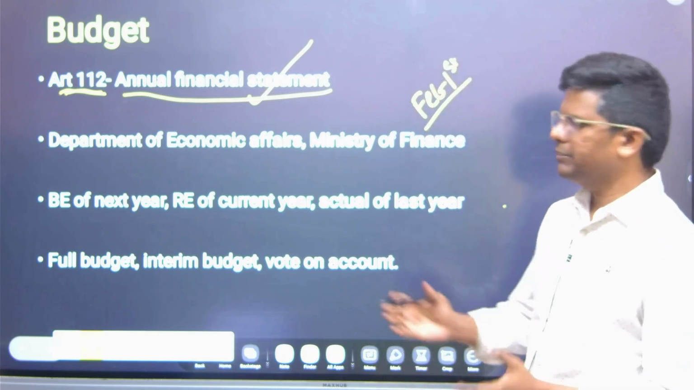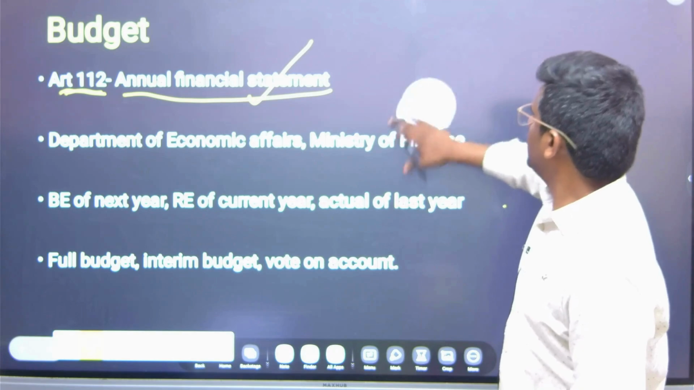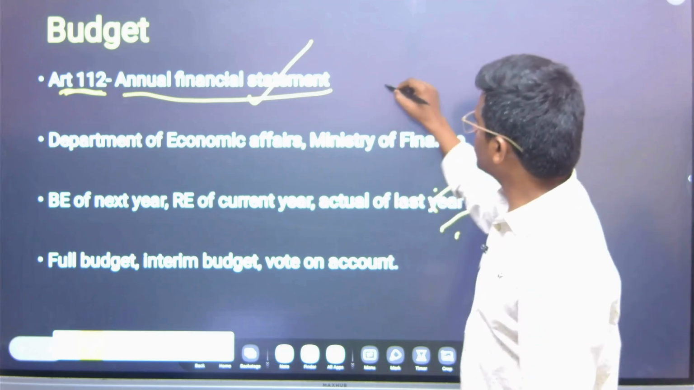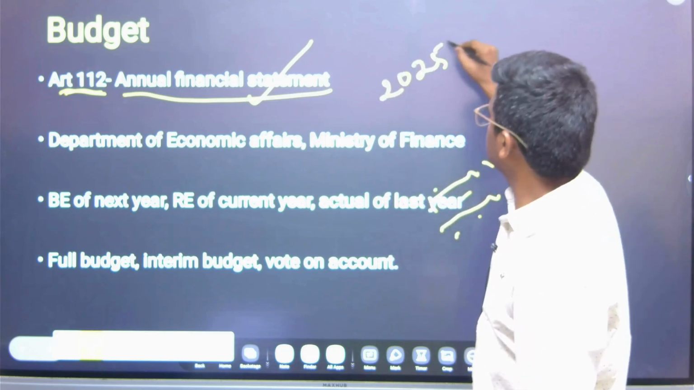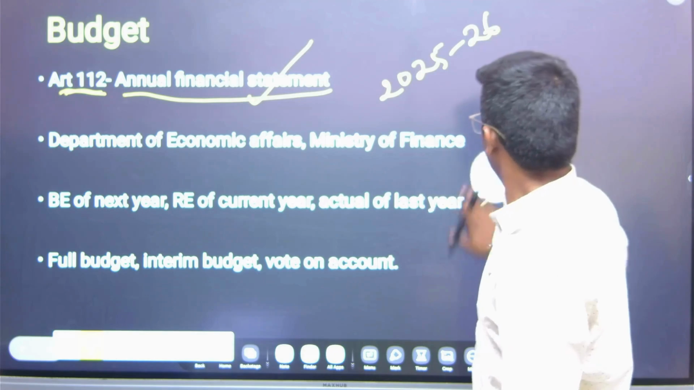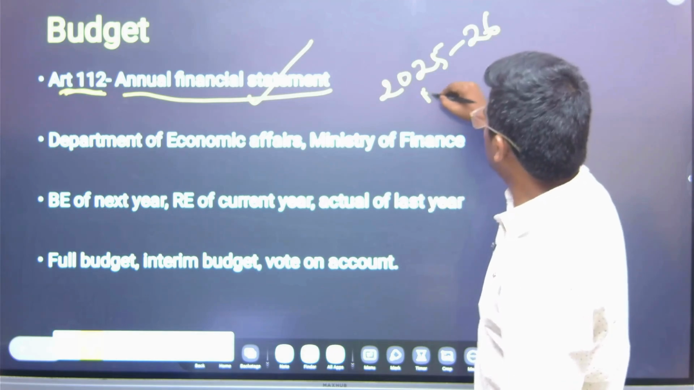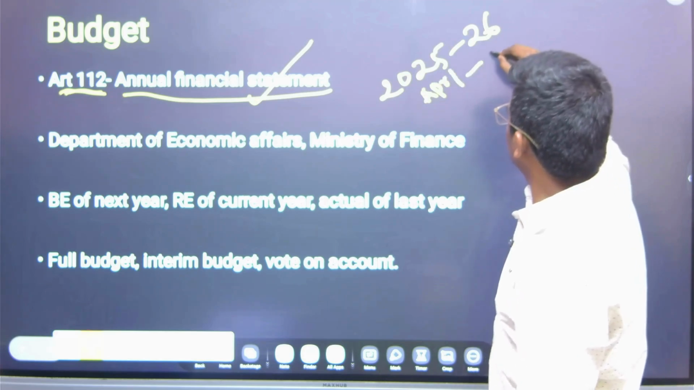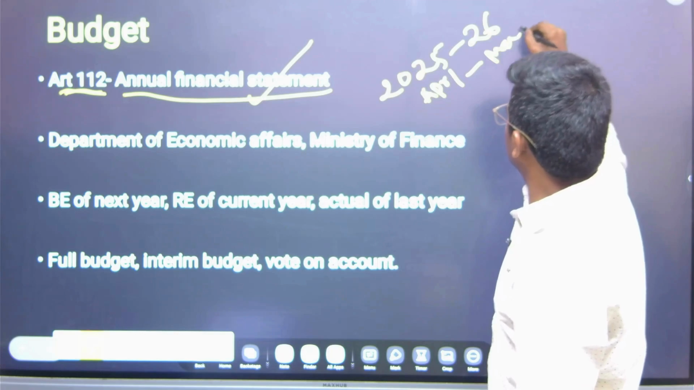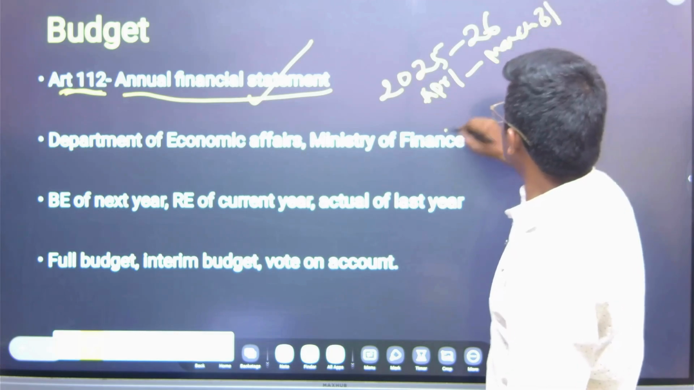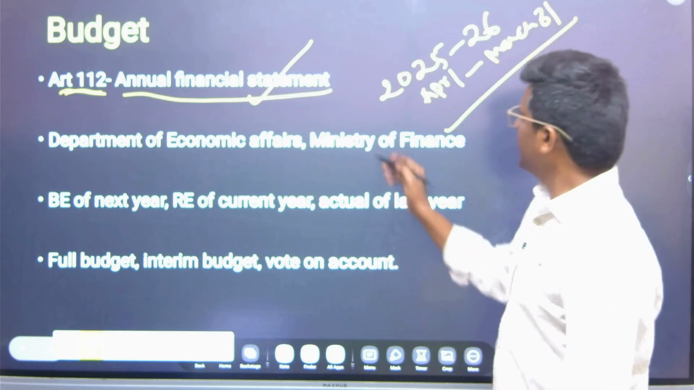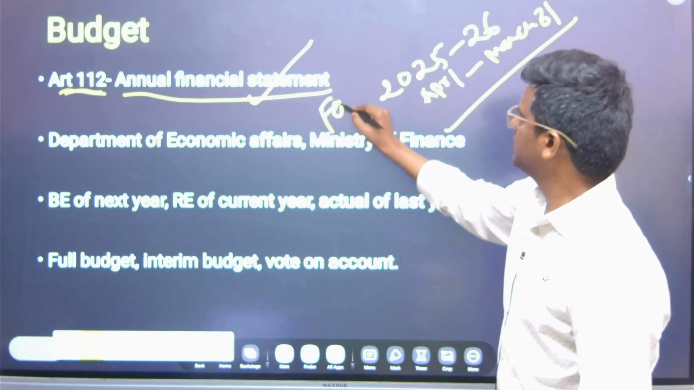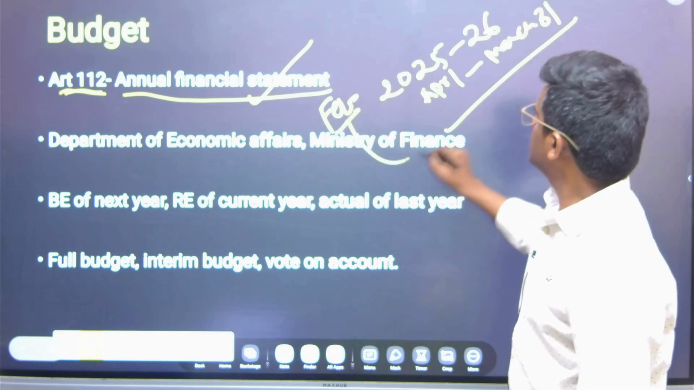And the budget is presented in February of the financial year. Why? Suppose 2025-26: the financial year starts on April 1st and continues till March 31st, 2026. So this is the financial year, and we are presenting the budget in February. Why? Because it takes some time.